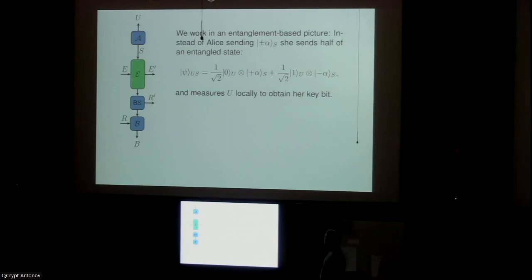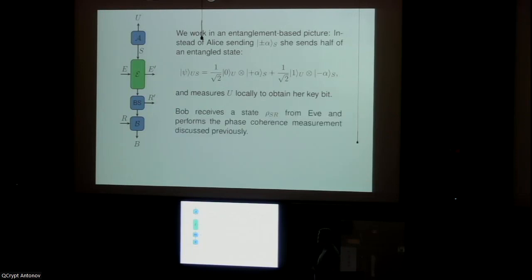That is, instead of preparing the states plus alpha and minus alpha with probability 50-50, Alice could prepare this entangled state and then measure the register U in the computational basis to obtain her raw qubit. The post-measurement state would be the same as if she had prepared the probabilistic mixture.